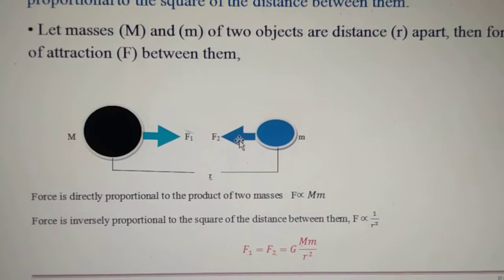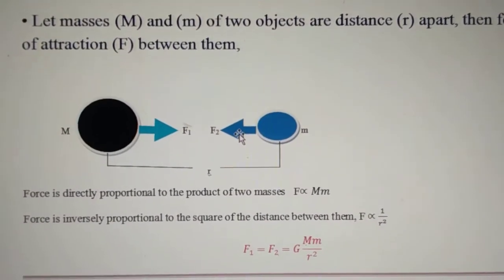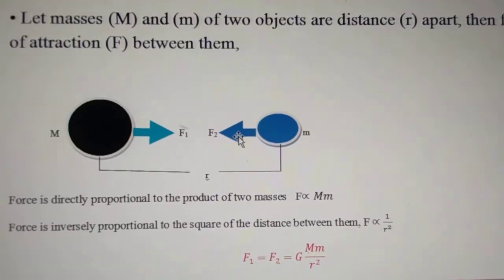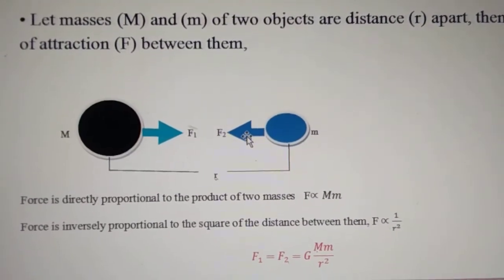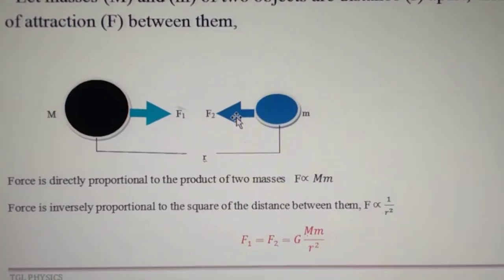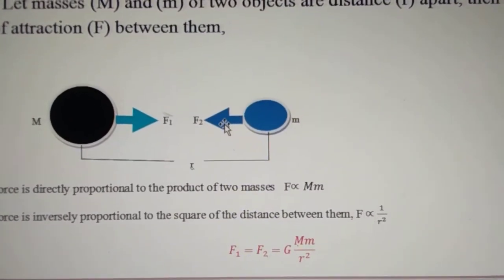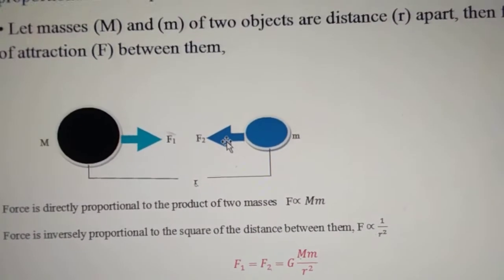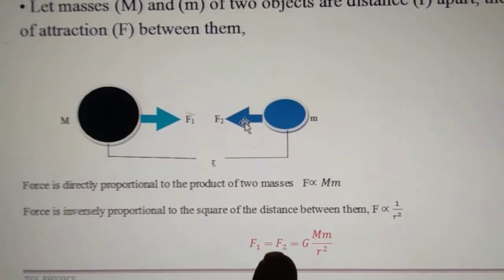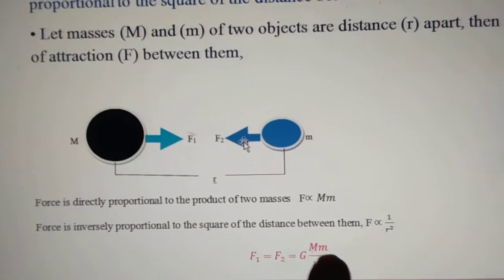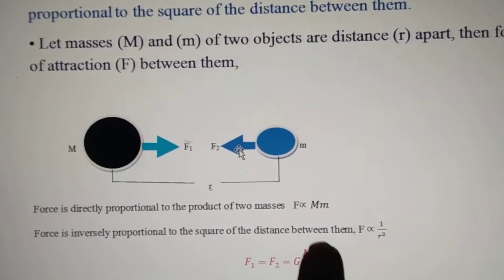If you combine these two things, the force is directly proportional to the product of their masses and inversely proportional to the square of the distance between them. So that is r square. So this particular equation we will get.